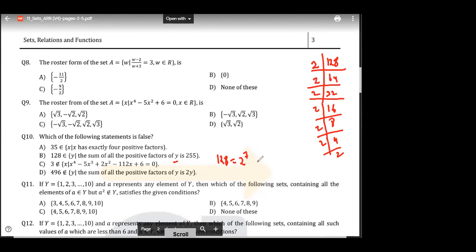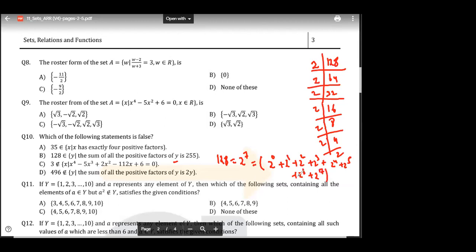Now, when you talk about the sum of all the positive factors, the total possible factors would be 2 to the power 0, plus 2 to the power 1, plus 2 to the power 2, plus 2 to the power 3, plus 2 to the power 4, plus 2 to the power 5, plus 2 to the power 6, plus 2 to the power 7. These all are the factors.